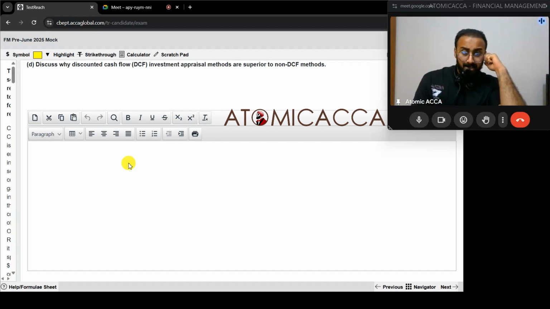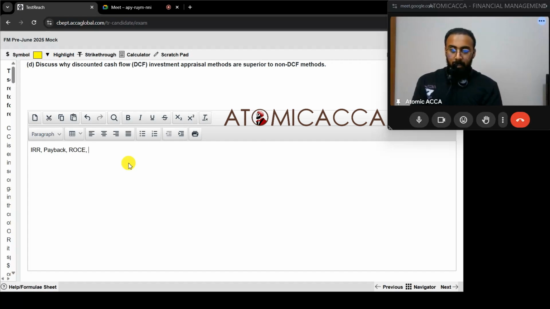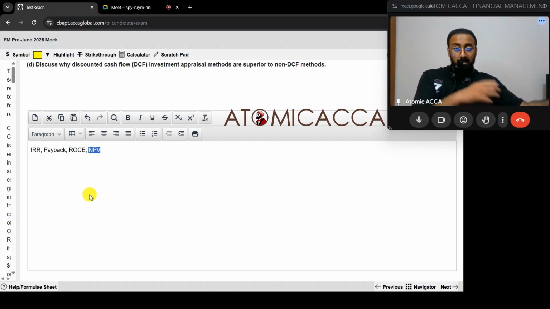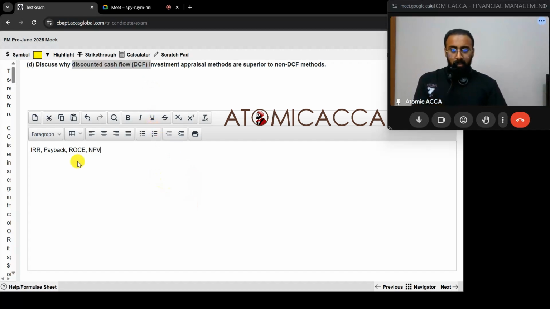How is NPV better than the other ones? What are the other techniques we have? We have IRR, we have payback, we have ROC, then we have NPV. So NPV is the main one. So we have four major investment appraisal methods. Okay. First thing, why NPV is better than ROC. ROC is profit based method. NPV is cash flow based method. But don't tell that NPV is this thing and this thing. Just talk from the point that discounted cash flow method is so and so way. Okay. So that we get the answers accurately according to that.